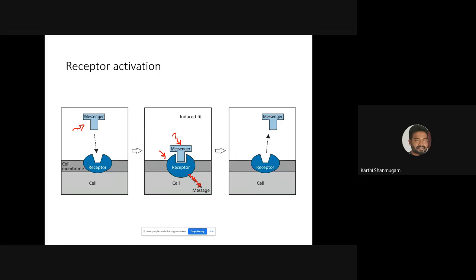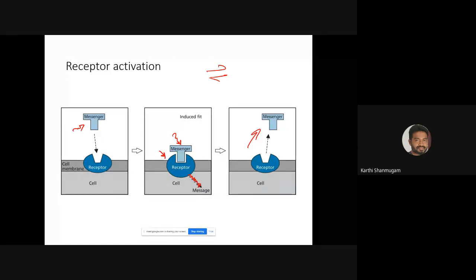The messenger leaves. So the reaction takes place in both directions, both association and dissociation, just like the enzyme and substrate, right? After the conversion of substrate to product, the product should be released, right? That is exactly what is happening here. Very similar to the relationship between the drug molecule and the drug target, right? Both association and dissociation take place.